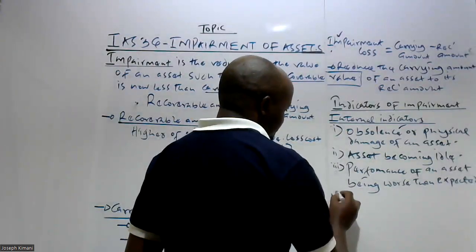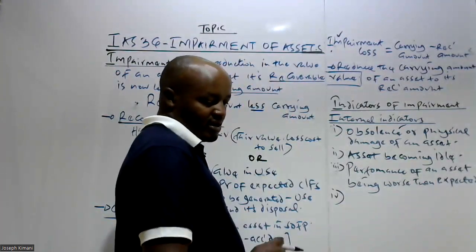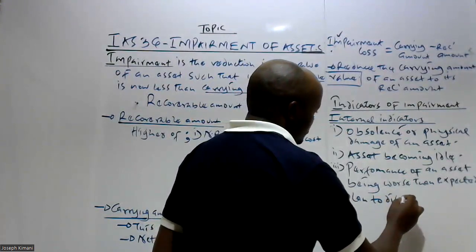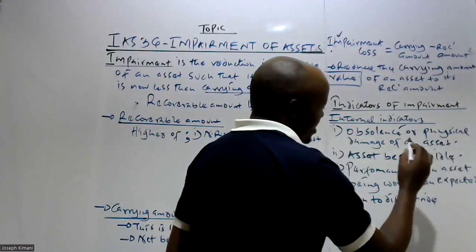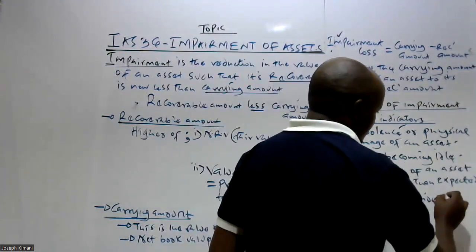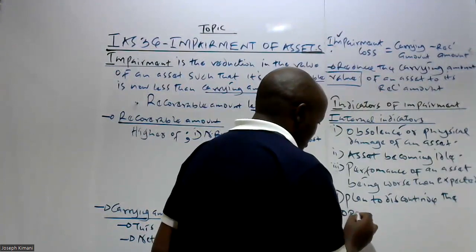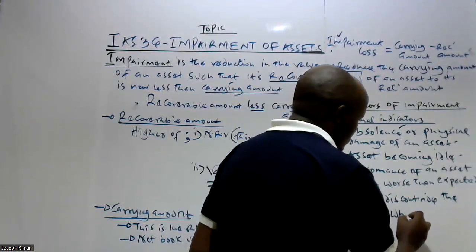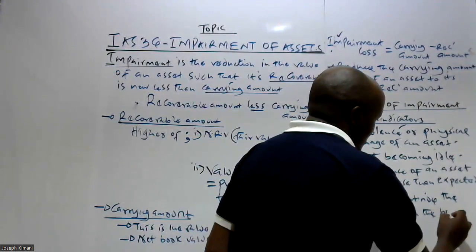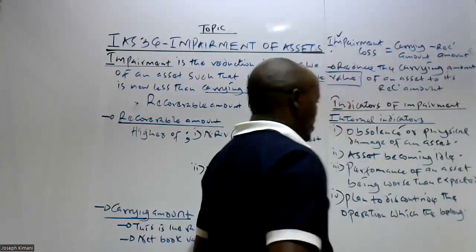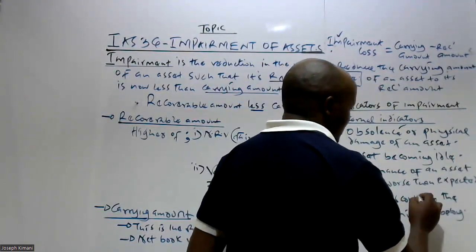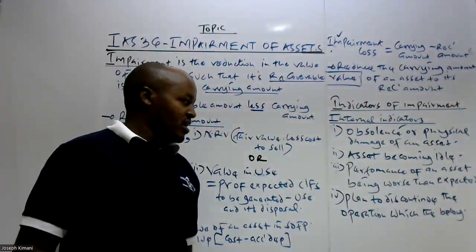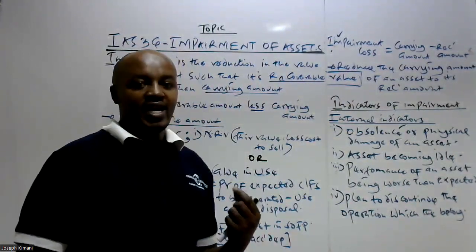And number four, the other point is the plan to discontinue the operation to which the asset belongs. So when we talk about the plan to discontinue the operation, this is whereby the company intends to stop the operation to which the asset belongs.